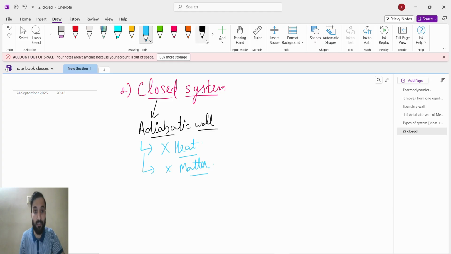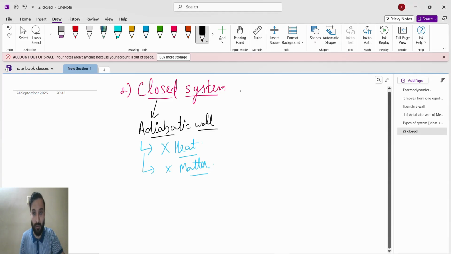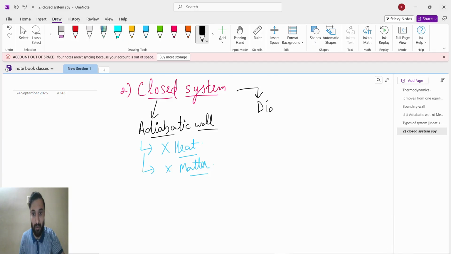But if I take the same closed system with a diathermic wall, the green flag, diathermic wall means heat transfer is possible.